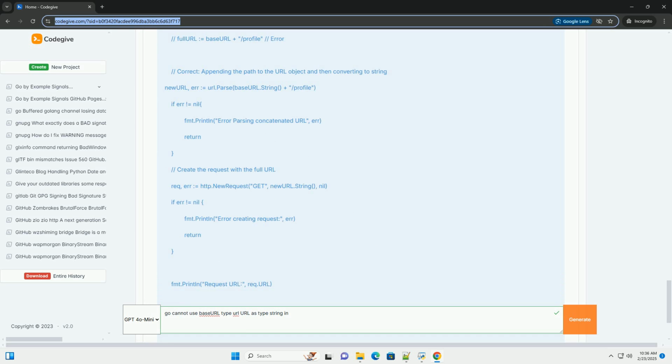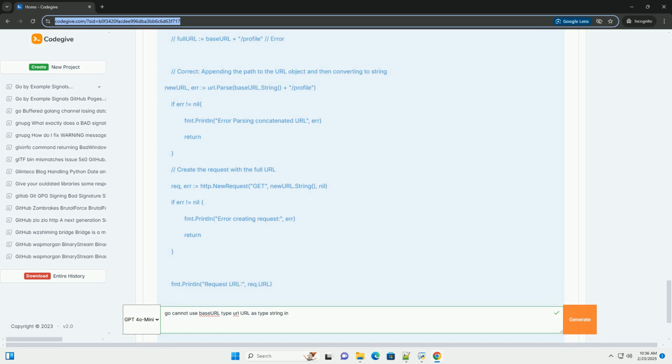Summary. The Go error "cannot use base URL (type url.URL) as type string" highlights the importance of type safety in Go. The solution is consistently converting url.URL values to strings using the .String method whenever a string representation is required, especially when passing URLs to functions, logging, or constructing HTTP requests.